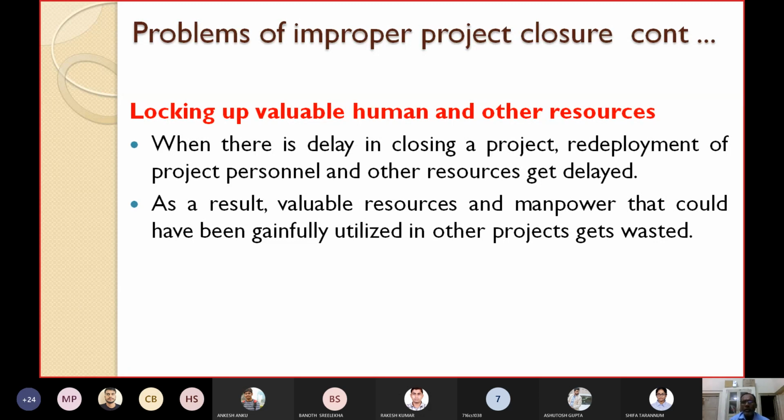As a result, what will happen? The valuable resources and manpower that could have been gainfully utilized in other projects just get wasted. So this is another problem due to improper project closure.